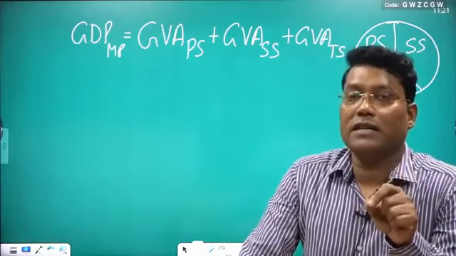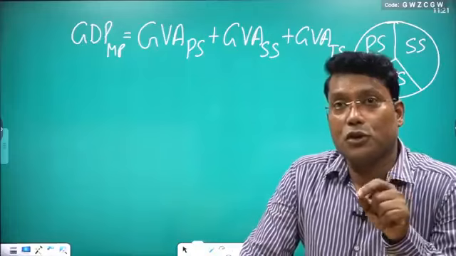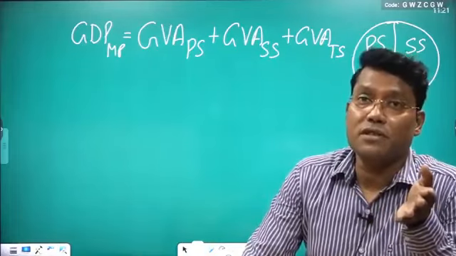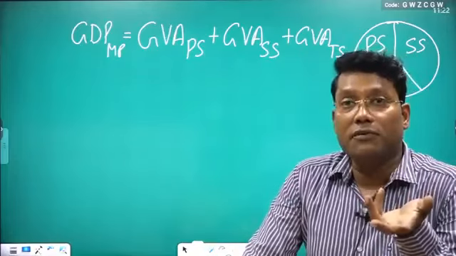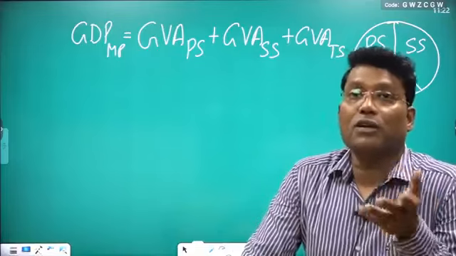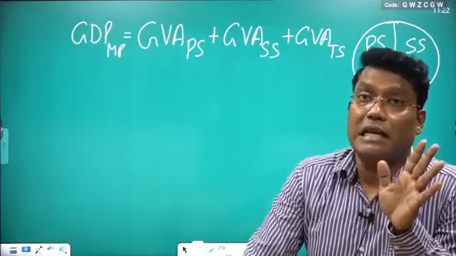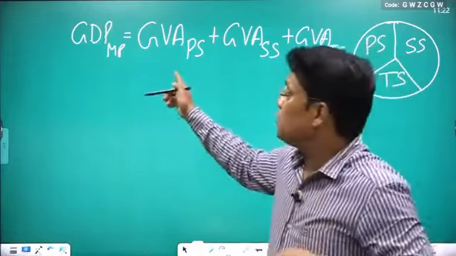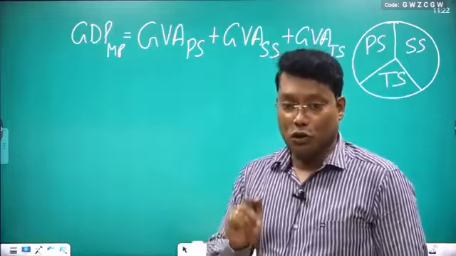So gross value added will always give you the gross value added at market price. All three sectors are there, and no other producing units are left if you consider three sectors. So it gives you the total gross monetary value of all final goods and services produced within your country in a given time period, and that is nothing but GDP at MP. So this way you are getting GDP at MP, and now you know it better.